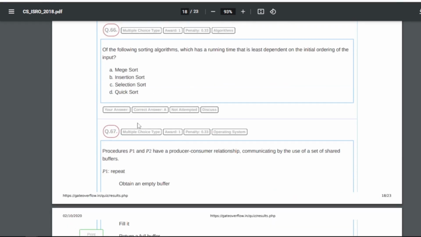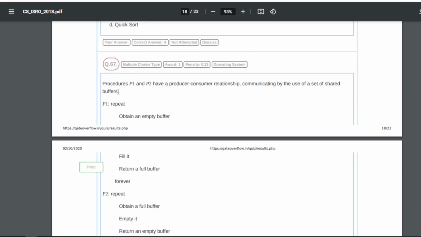66: which of the following sorting algorithms has a running time that is least dependent on the initial ordering of the input? So for this our answer is A, that is merge sort. So merge sort is the sorting algorithm which has running time that is least dependent on the initial ordering of the input. Okay.